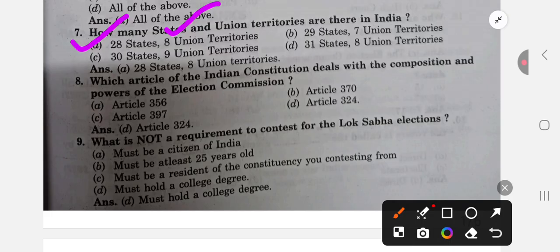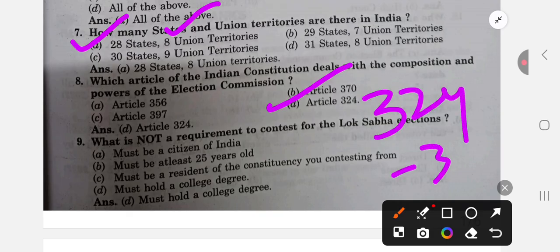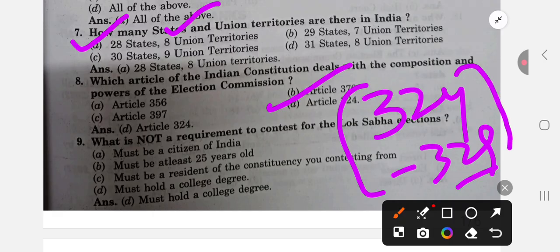Which article of the Indian Constitution deals with the composition and the power of the Election Commission? Composition and the power, it is 324. Article 324 to 329 deals with the Election Commission and all the powers and things. Keep in mind.